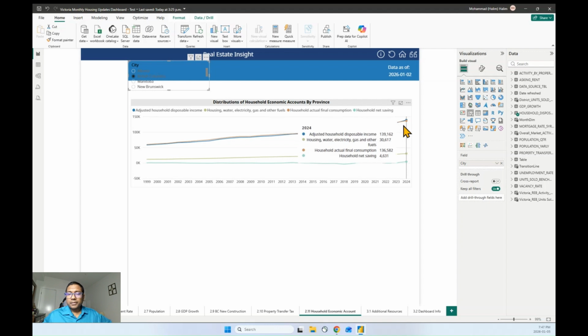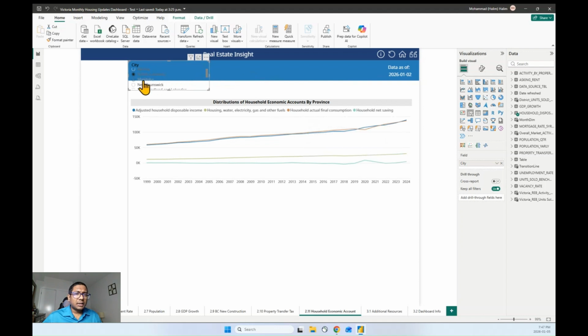Now, how much do they spend on housing, water, electricity and gas? It looks like they spend almost $30,000 on electricity, gas and other utility bills. Their actual final consumption for this year is $136,000, which is very similar to the income, and we see that only $4,600 is their annual savings in 2024.